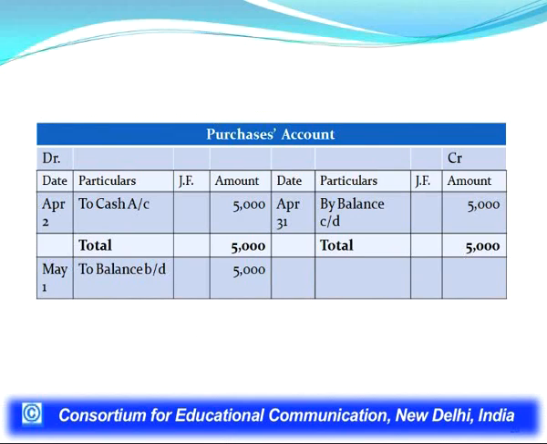Now, we see the purchase account. There was only one transaction on the debit side to purchases account. So, the total of this account is 5,000 and the balancing figure on the credit side is 5,000. So, this is by balance carried and it has been brought down on 1st May, as you see after total in the next period on the debit side, because purchase account has the debit balance.